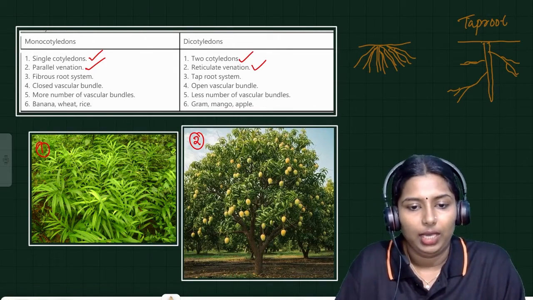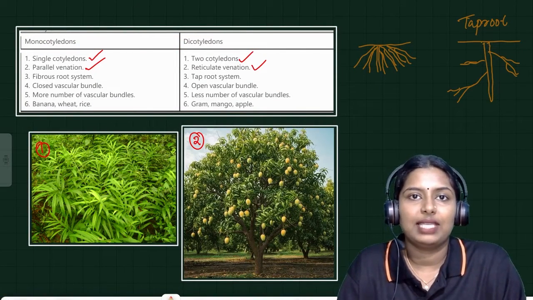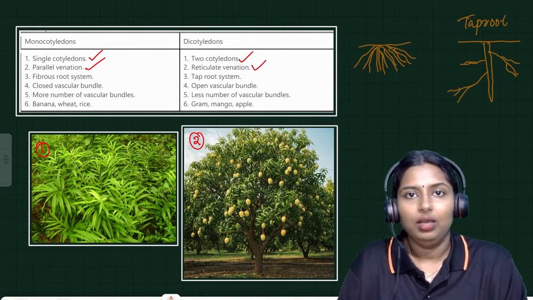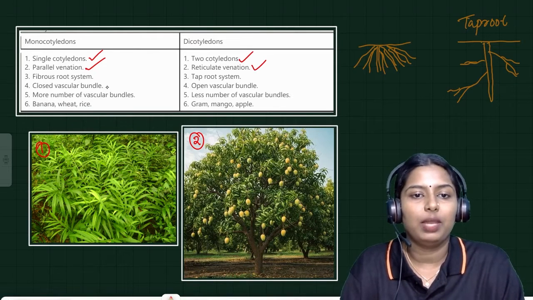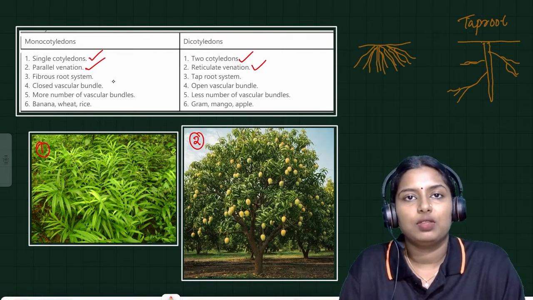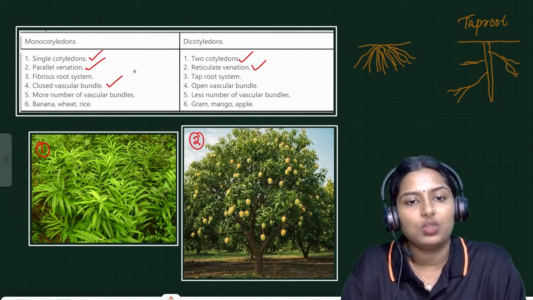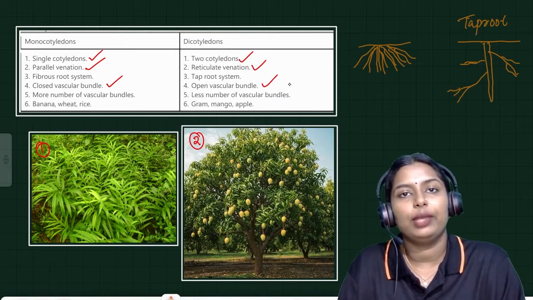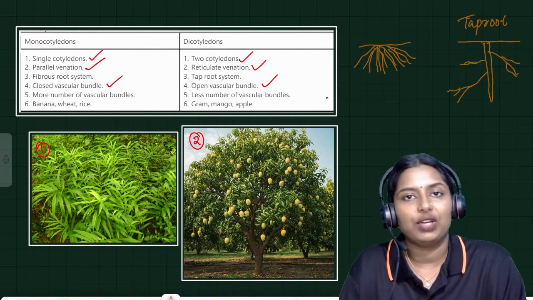Clear? Okay. And in the case of the vascular bundle, that helps in the secondary growth of the plant. It will help the plant to get thicker. That process is called secondary growth. So the vascular bundle is closed in monocot plants because the structure called cambium, which helps in the process of secondary growth, is absent in monocotyledons. In the dicot plants the vascular bundles are open, the cambium is present, so dicot plants can undergo secondary growth.